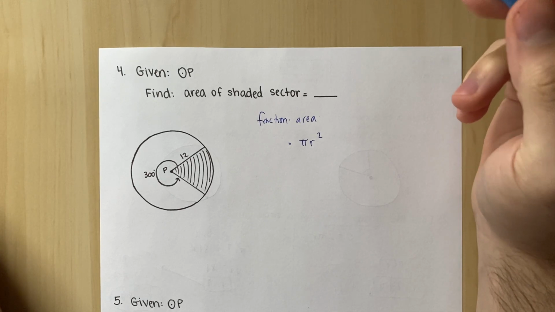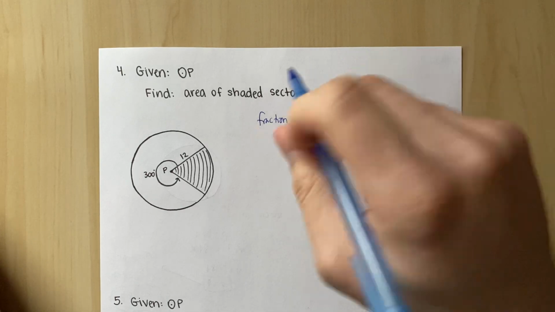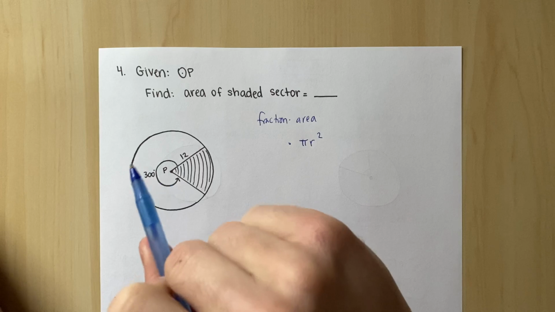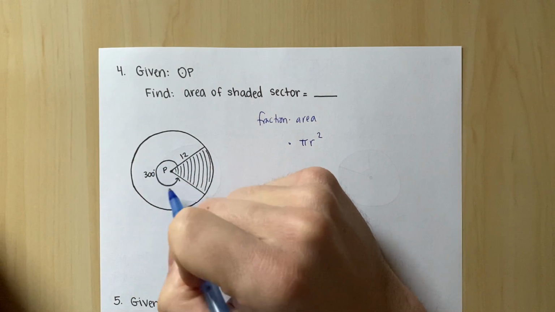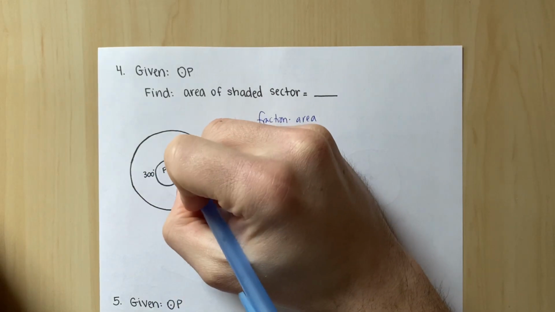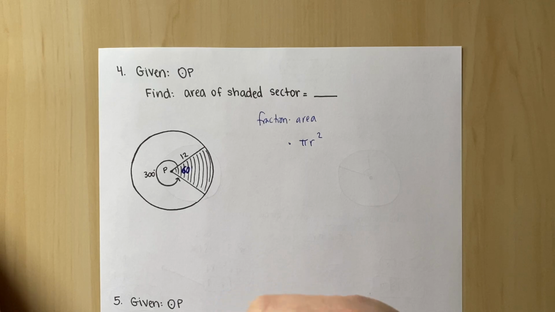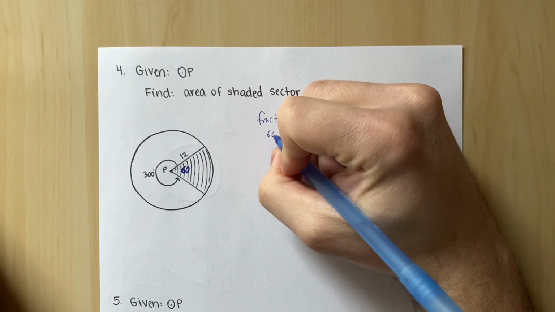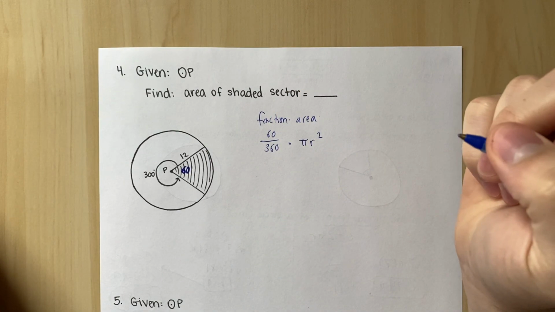It is not 300, because 300 is the rest of the pizza. So that means that if a whole circle is 360 and that's 300, then this piece has a central angle of 60. Okay? So make sure we use 60 out of 360 because we want the piece of the whole.